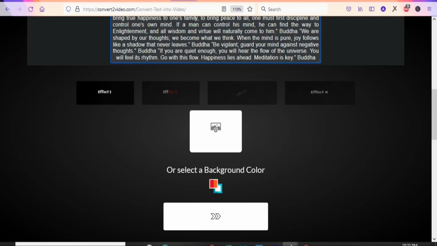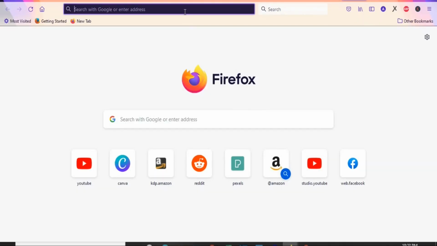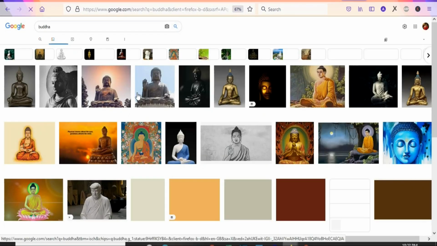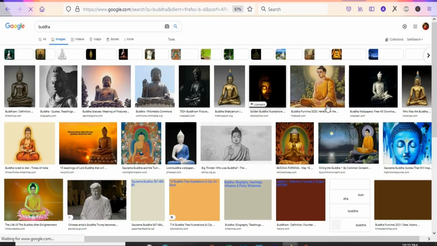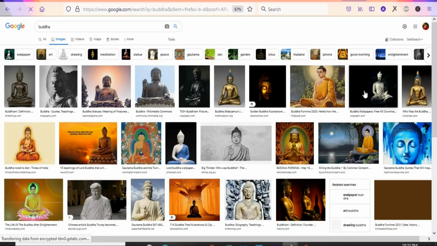our background. So what we are going to do is we are going to come to Google and then search for the Buddha. Once you search for the Buddha, we are going to select images. Now as you can see, these are all images that you can use. You can see a lot of them. So you are going to select the one that you want. For the sake of this video, I'm going to select this one right here.